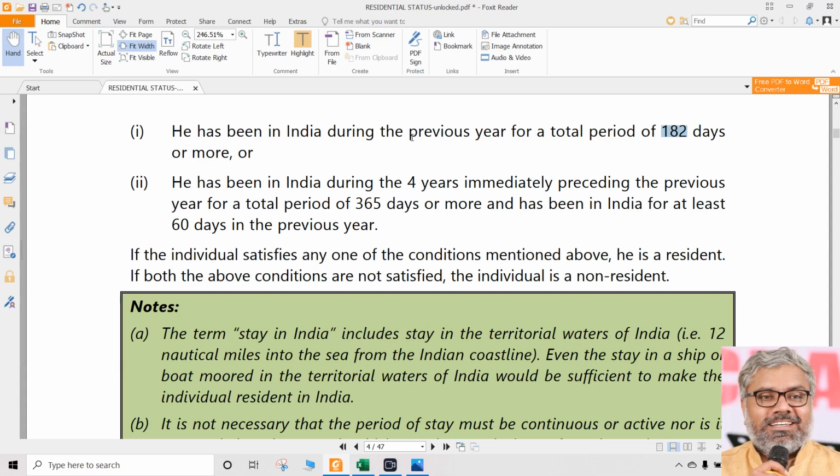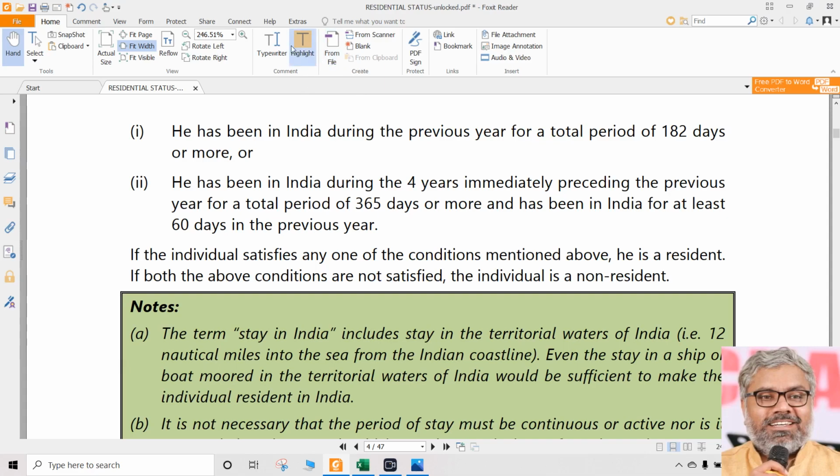In a previous year, in total, if a person stayed in India for 182 days or more, 182 days is also enough. So greater than or equal to 182 days we can say. So that is not just 182 days.